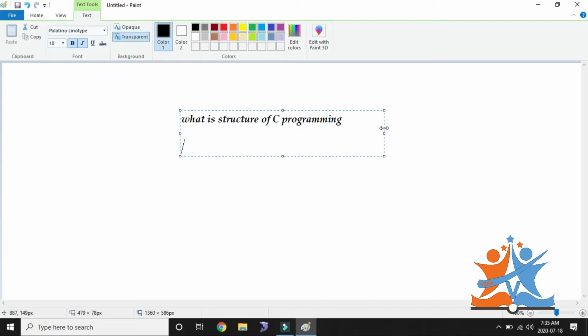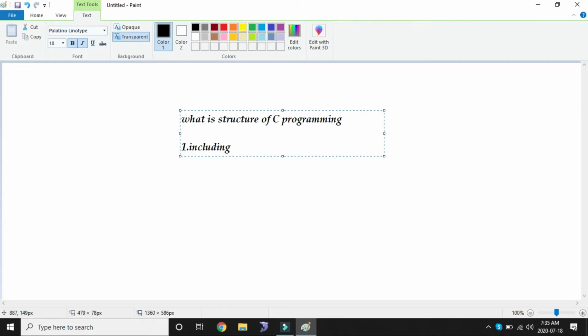So what is the structure of C? Whenever we need to write a C program, rule number 1: the first line must and should be including libraries. After including the library, we need to give a function, a function name.